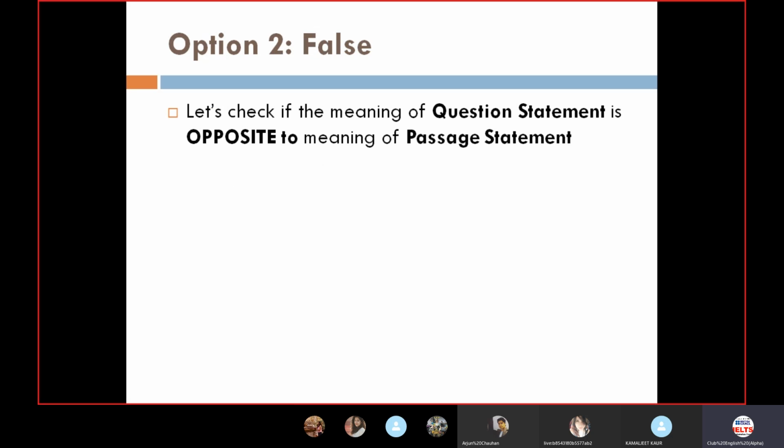False. Let's check if the meaning of the question statement is opposite to the meaning of the passage statement. If it is opposite, it could be gray or it could be black. Black means totally opposite. Gray means somehow opposite, but you are not sure because some words are used like that. But you should make yourself sure that it is a contrary meaning. If it is gray also, then it will be false.